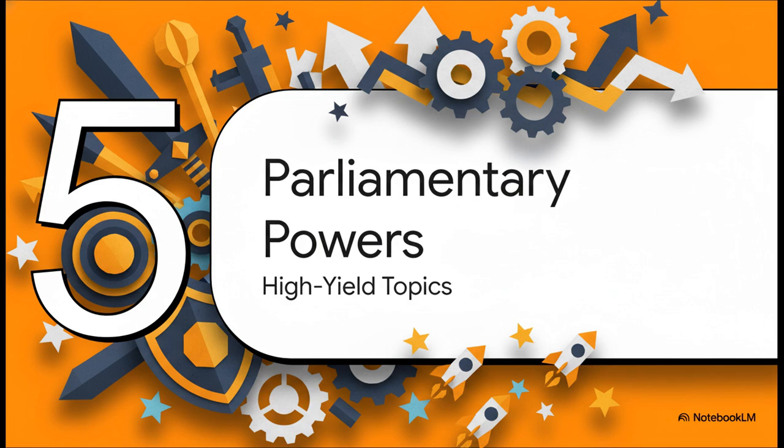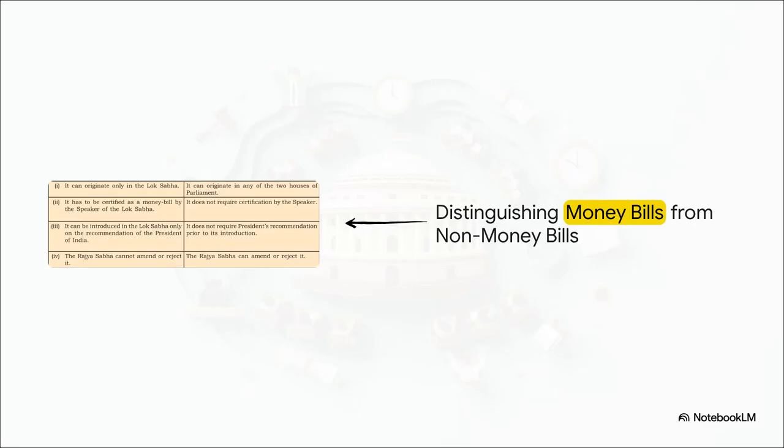Section 5. High-Yield Parliamentary Powers. Let's get into the heavy artillery. When it comes to legislative powers, the official textbooks make it crystal clear. The Lok Sabha has exclusive financial dominance. A money bill can only, and I mean literally only, originate in the Lok Sabha. It has to be officially certified as a money bill by the Speaker, and it even requires the President's recommendation before it can be introduced.